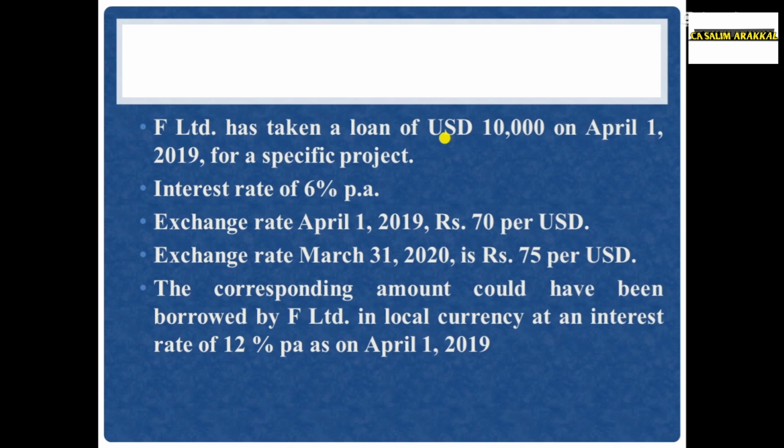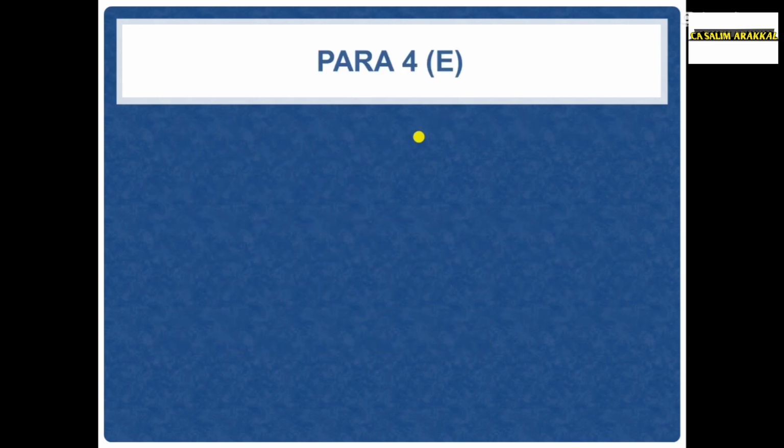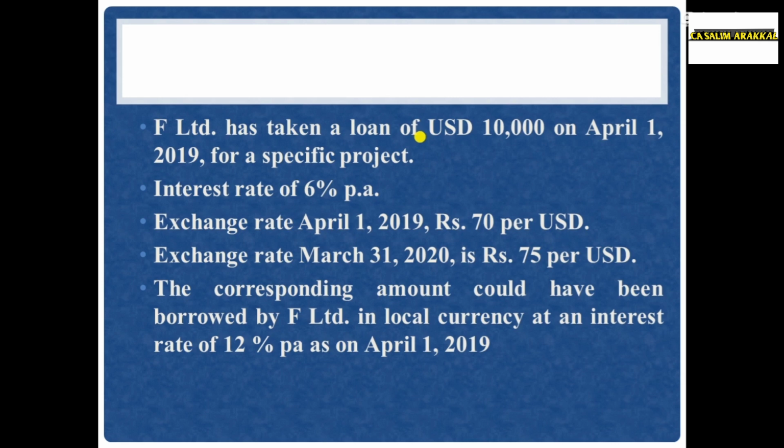The corresponding amount could have been borrowed by F Limited in local currency at an interest rate of 12% per annum as on 1st April 2019. The company availed a loan of US dollar 10,000. Interest rate was 6%. If the company had borrowed that loan from India, normally 12% interest per annum should have been given. The exchange rate on 1st April is 70, on 31st March 75 per US dollar.